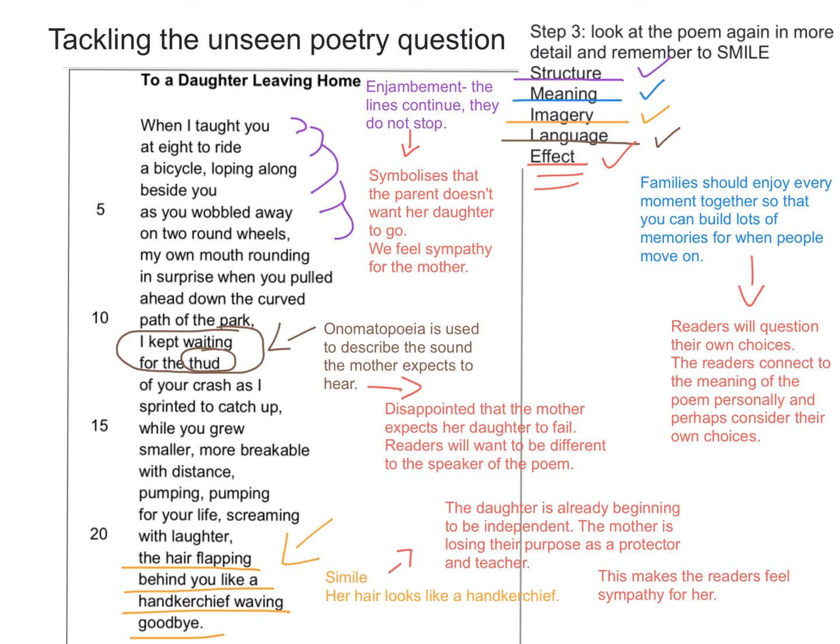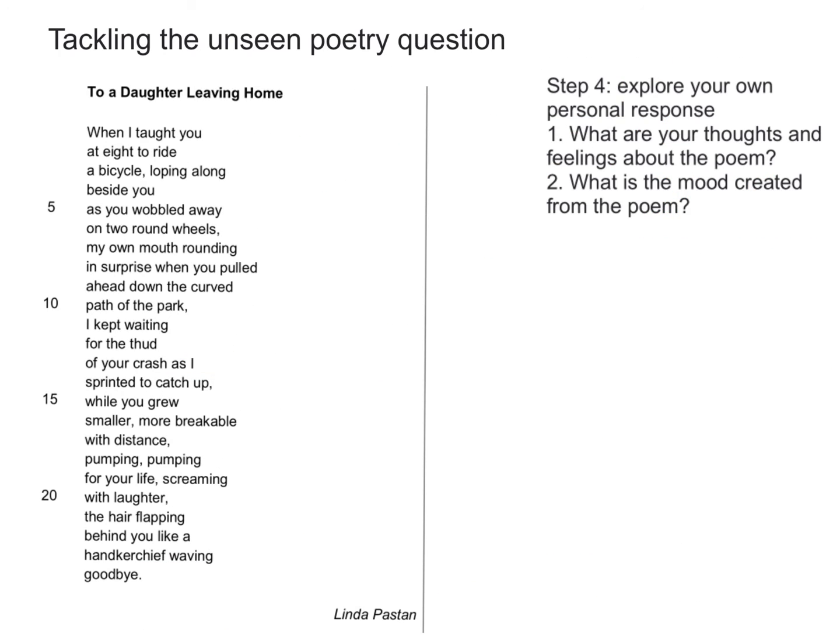We've looked at structure, meaning, imagery, language, and we've thought about the effects that all these devices are going to have on the reader. We're now on to the final step, step 4, where you explore your own personal response. Because you need to explore your own personal response, I'm not going to go through number 1 with you, because that would be how you personally feel about the poem and what your opinions are of the speaker and who the speaker is speaking to.